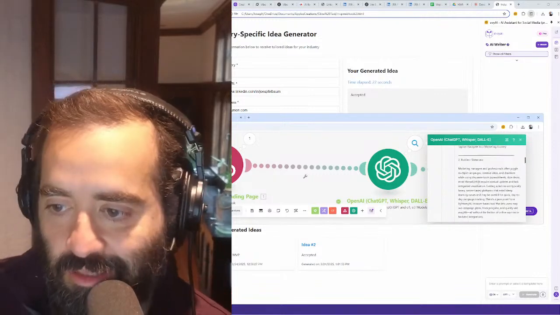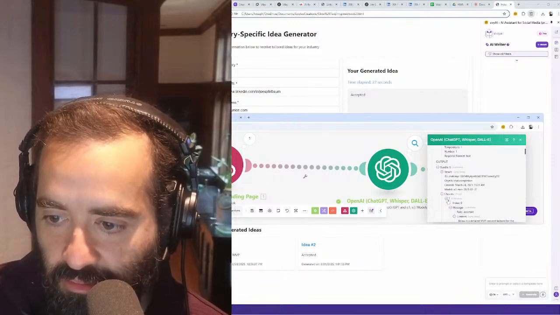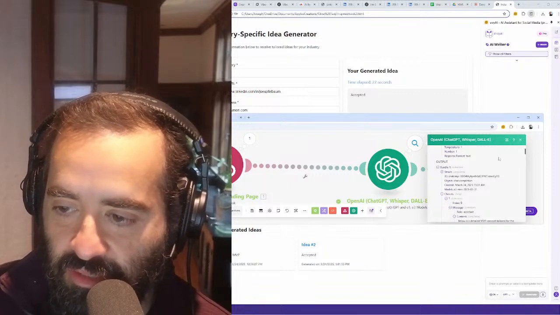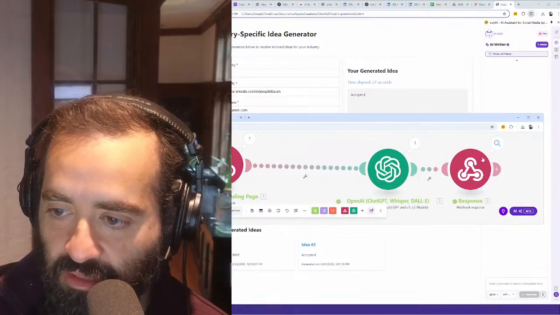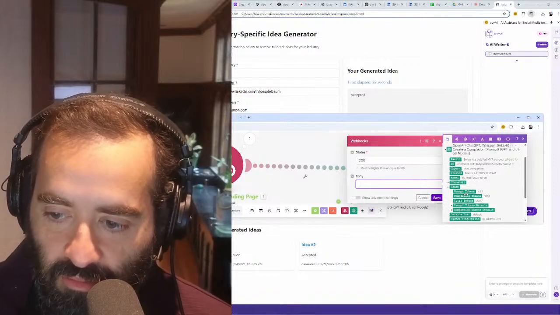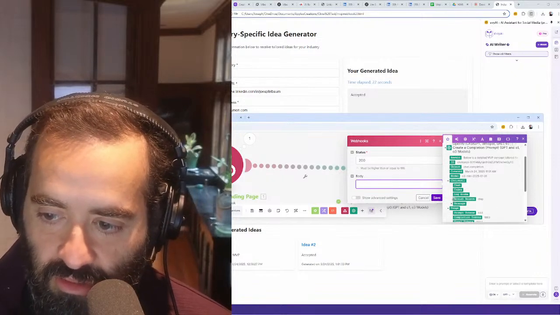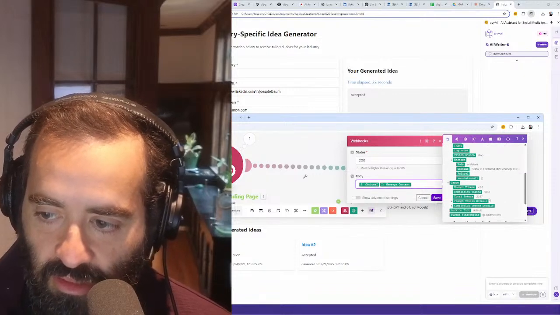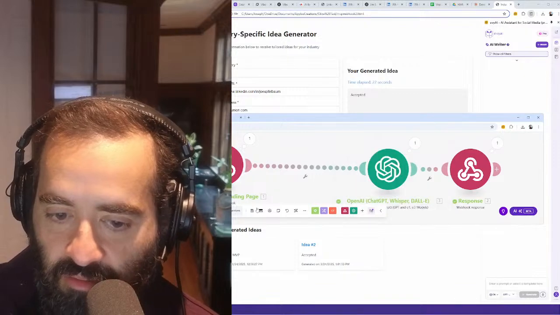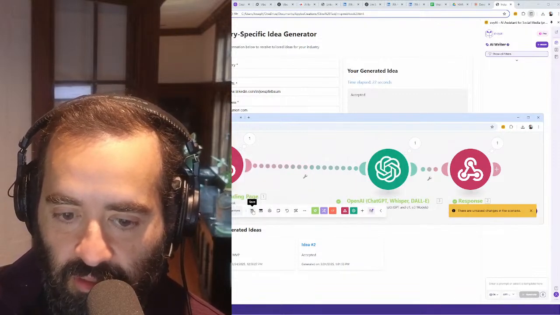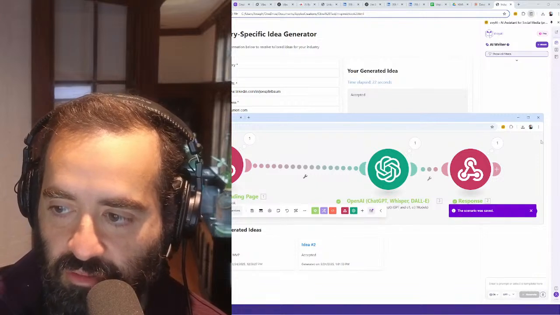Let's see. We did choices, message. Oh, we did the message, but we didn't do the message content. Okay, good. So let's just fix the variable here. Instead of doing the choices text, we have to do choices message and then content. That's what it is. Okay, that'll fix it. Now we can just turn this on so that it'll always be on. I'm going to hit save, and now it's just always going to go.